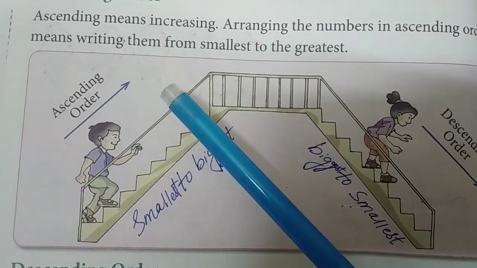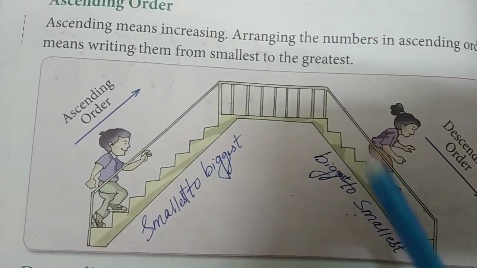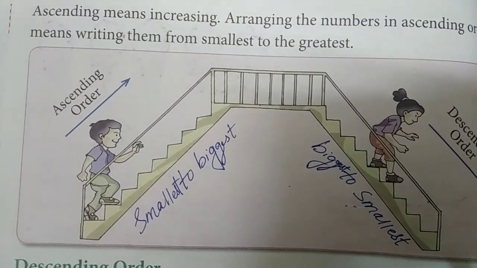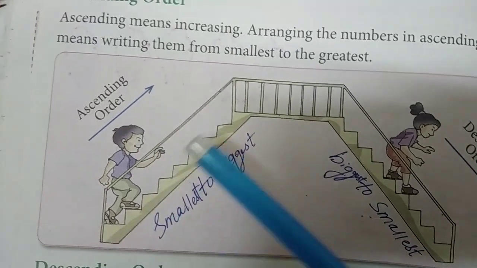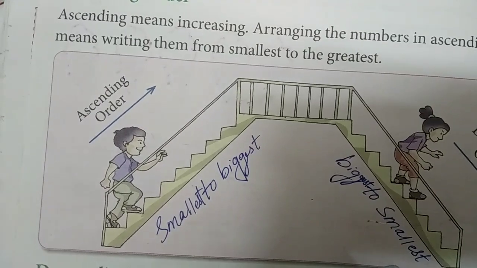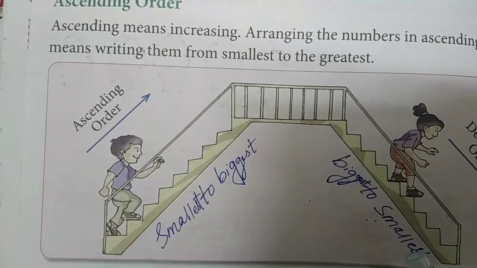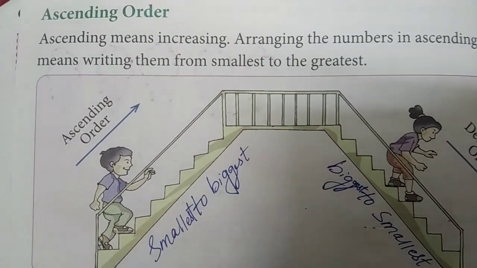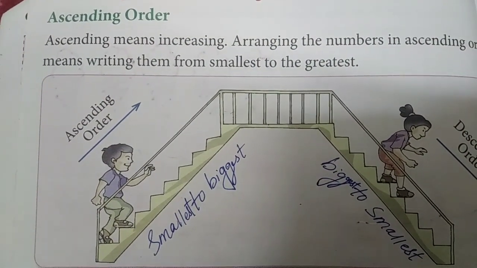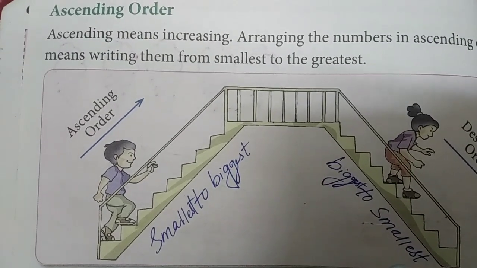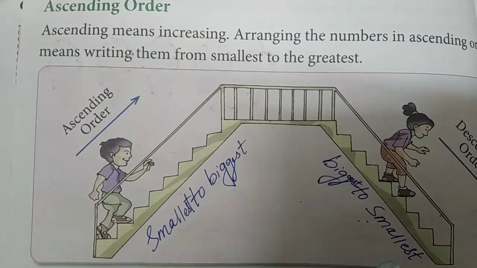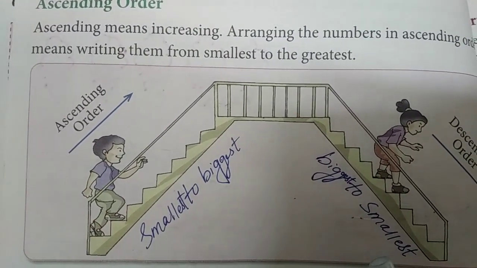And when we are doing backward counting, 10, 9, 8, that means decreasing. Right? Increasing is when we are counting smallest to biggest. Decreasing is when you are counting biggest to smallest. Don't worry if you are not able to understand, when I show you with examples, you will understand this properly. Just remember the meaning of ascending is what? Increasing, or smallest to the greatest number. Okay. And descending means what?